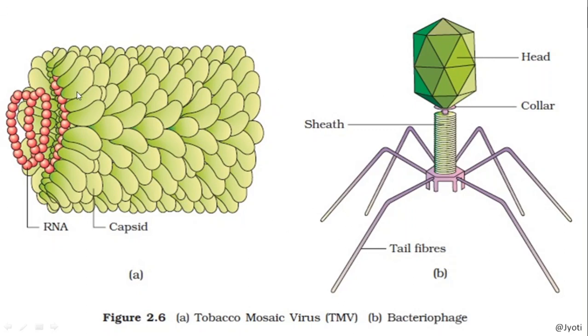So these are two types of virus. One is plant virus, that is TMV virus. The other one is your bacteriophage, that infects the bacteria. The animal virus may also have different shapes, but they all may have the genetic material as their DNA or RNA.